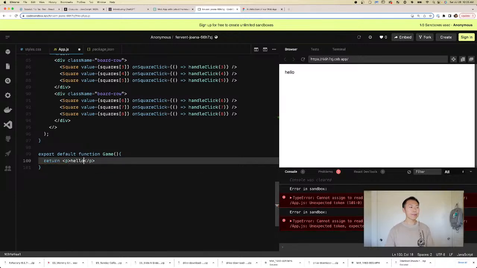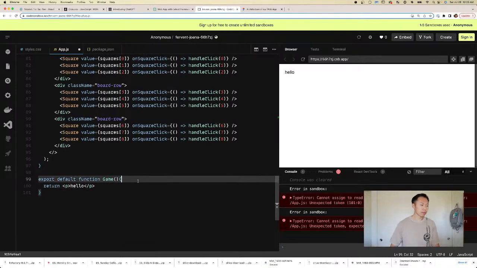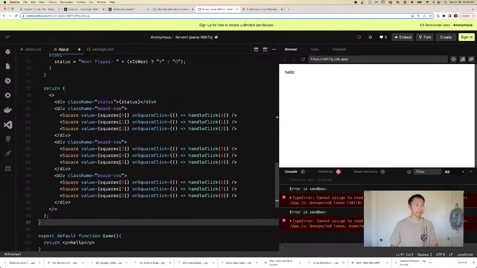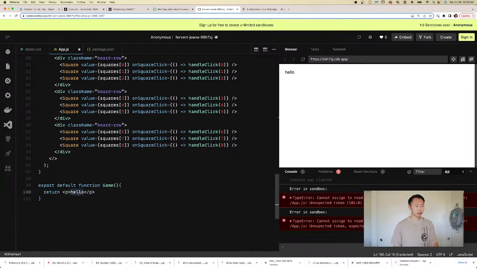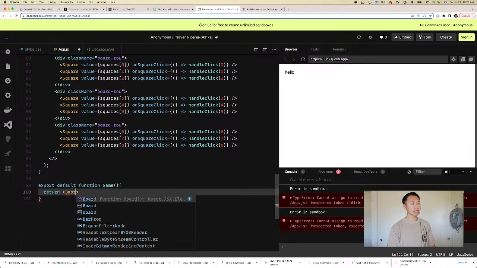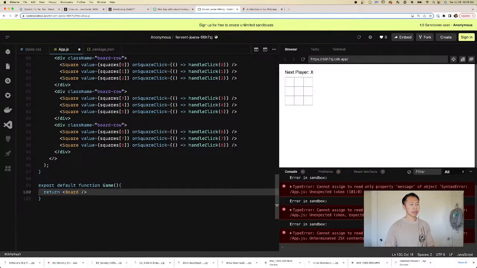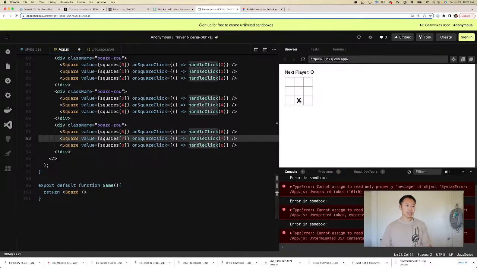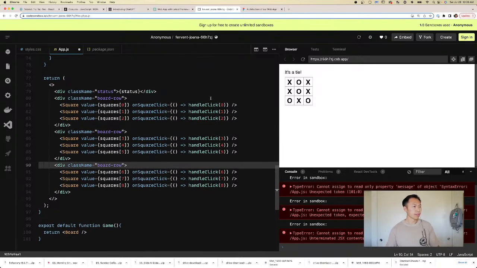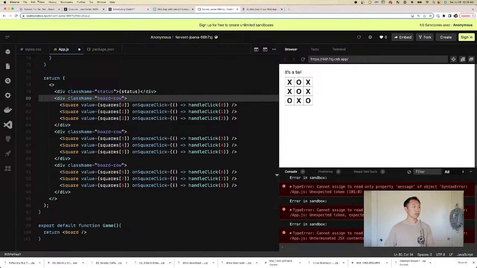Cool. Okay, so what we've done is we've moved the top level component to game. So if we wanted to, I'm pretty sure we can just give it board and it would work exactly the same as before. There. Okay, so what we've done is literally just made another component that returns board. Okay, cool. And then let's see what the tutorial says.